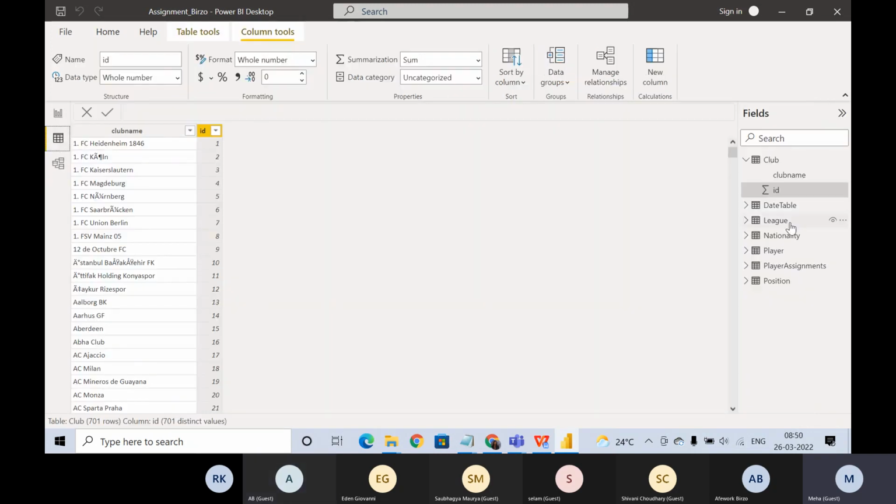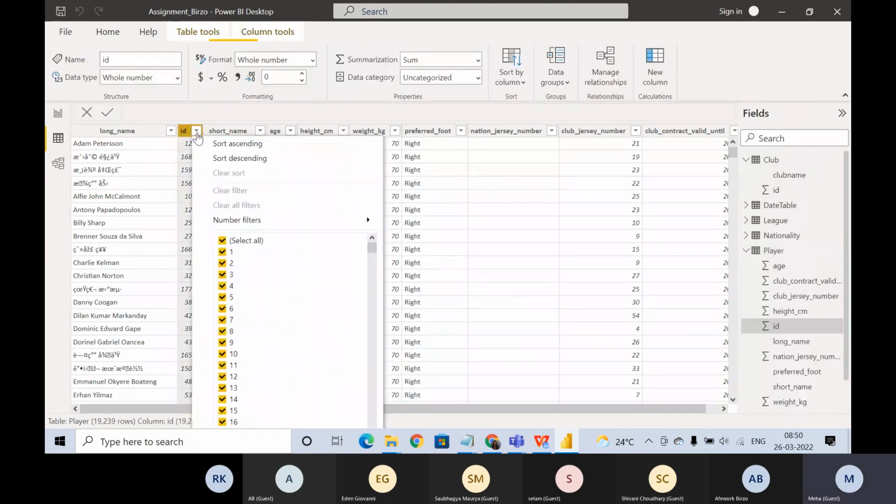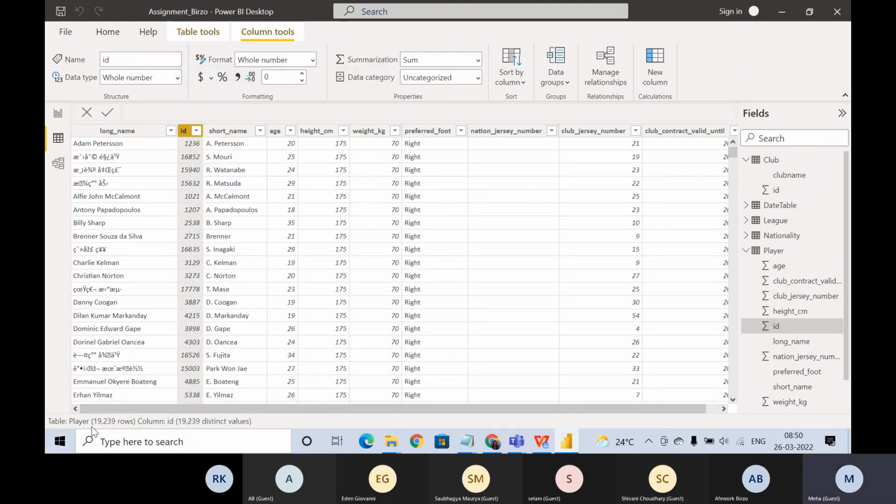Now look at this. Go to player. Look at the IDs. What all IDs we have here? We have starting from first, going till, like there are multiple rows over here, which is like 19 to 39, like that.